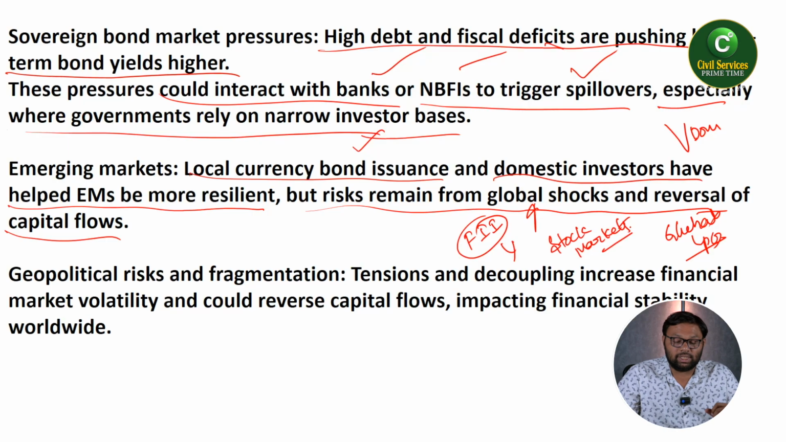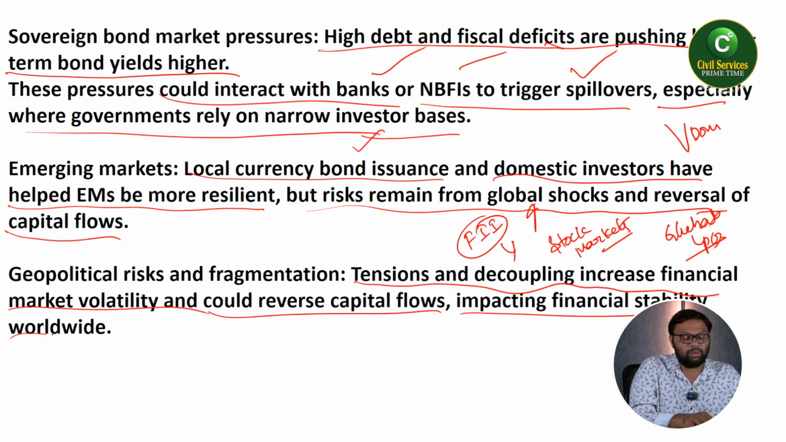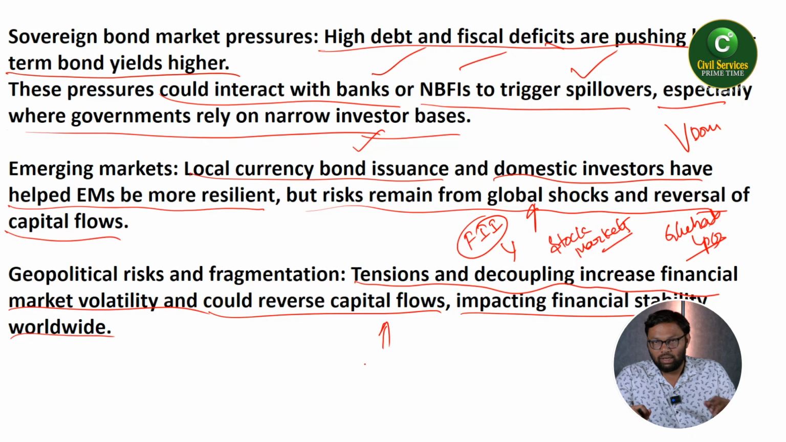Next one, geopolitical risk and fragmentation. Tensions and decoupling increase financial market volatility, and could reverse capital flows, impacting financial stability worldwide. Here, the ongoing conflicts between different countries and financial systems are involved in these geopolitical tensions. So obviously you can expect more market volatility and reverse capital flows from emerging economies to developed countries if interest rates are rising in these developed nations. This will also pose a risk. That is the discussion of the Global Financial Stability Report.